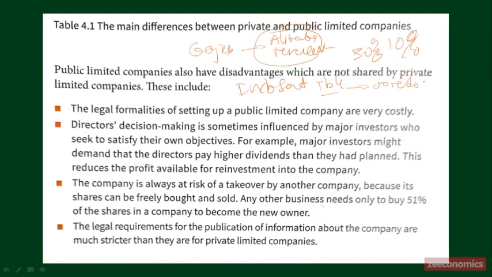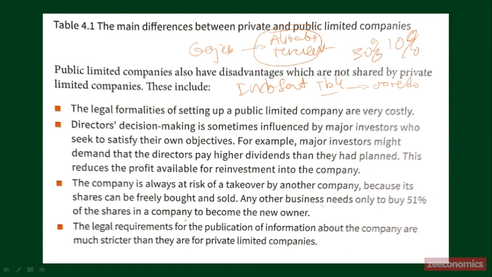I don't know how many shares they already bought, but I think Indosat now is not an Indonesian company anymore, but more like owned by foreigners. So Indosat is owned by a foreign company like Ooredoo. That is the third risk, or the third disadvantage, of public limited companies.